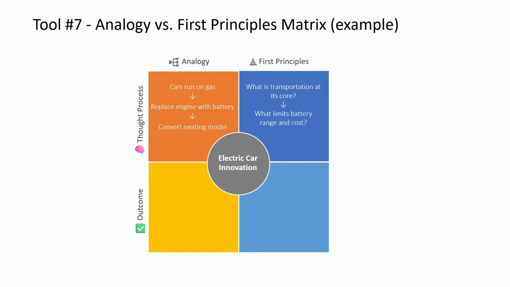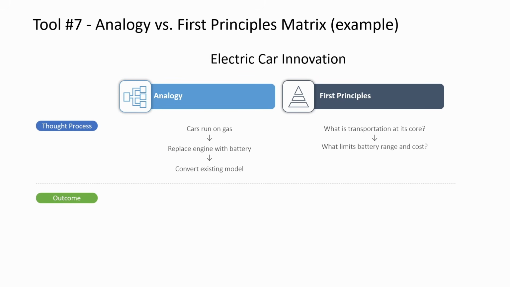We ask questions like, what is a car really? It's a transport pod that moves people. So what is the best way to power and build that pod from ground up? Once you ask these questions, you can really get to the bottom of a problem and redesign a car that's optimized for this type of vehicle. Unsurprisingly, the outcome for analogy-based model would leave us with an expensive and inefficient electric vehicle. But for a first principles-based design, we get something like Tesla that's optimized for battery chemistry as well as the aerodynamics. Here is another visualization for the same comparison. That covers our tool number 7.